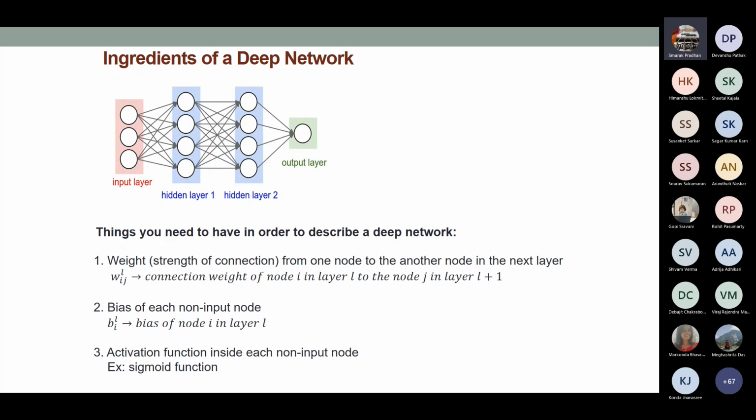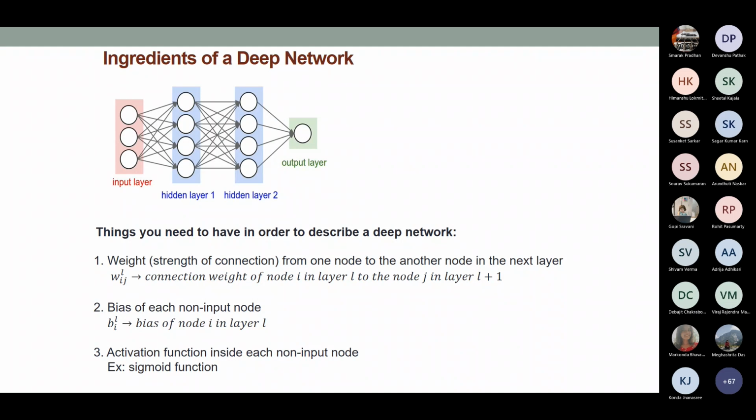W_ij^l means the connection weight from node number i in layer l to node number j in layer l plus 1. So it's connecting layer l to layer l plus 1, node i from layer l to node j in layer l plus 1.